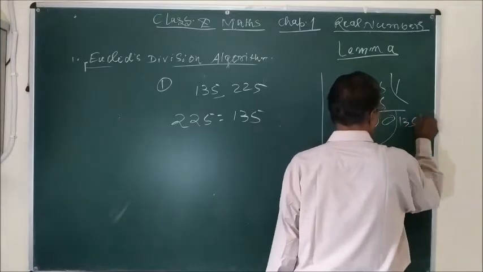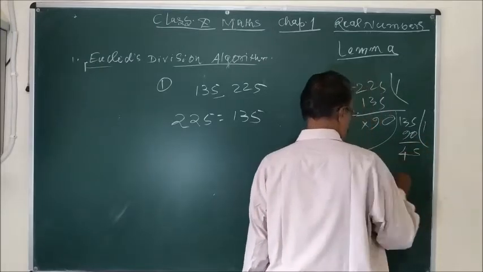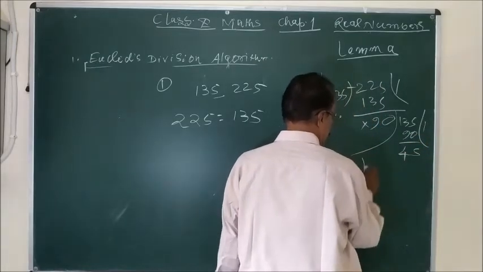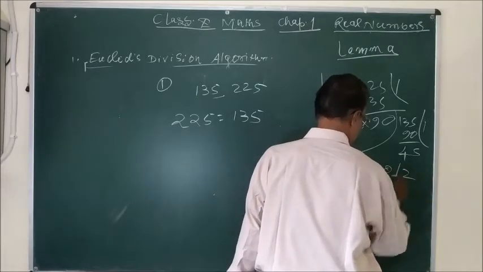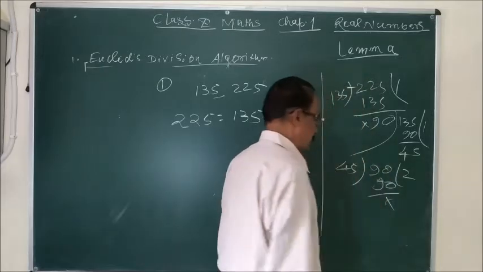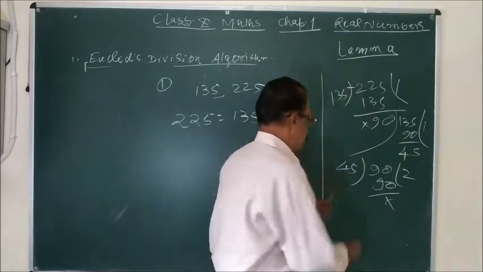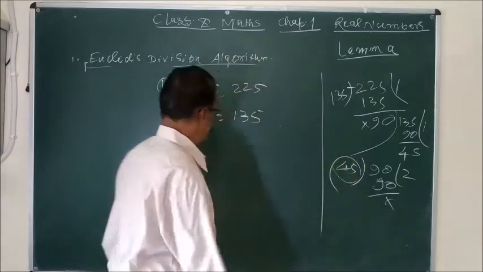135. Now you see 1 times 90, this will be 5, this will be 45, again 45 will be divisor, 90 will be dividend, you divide by 2, 90, and you are getting 0 as a remainder. You will continue this process till you get 0, and this last divisor is the HCF.